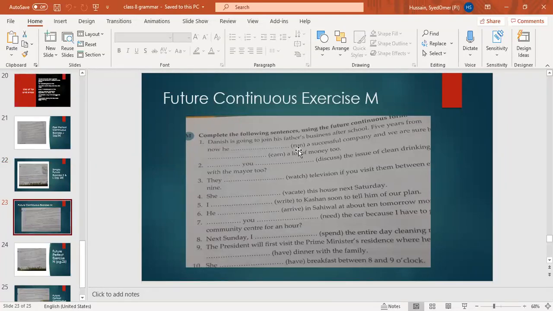Which formula do we put in future continuous helping verbs? Can I tell? Yes. Will be. Will be or shall be and ing form of verb. Good. Now do the first one.